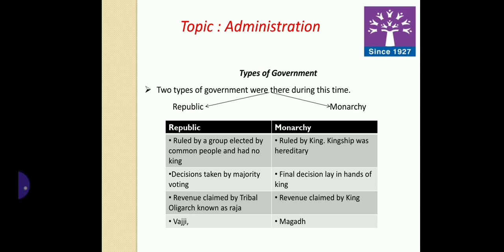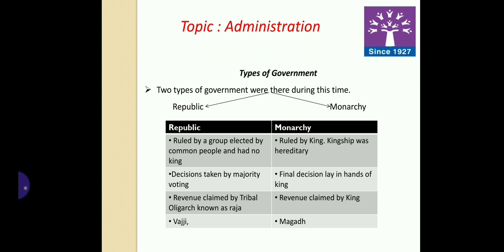They used to have ashtakulas, basically eight kulas, that is, people from eight different tribes used to be a part of an assembly, and that assembly used to discuss various points which would lead to the development of the Mahajanapada. And these rajas or ganas only collected the revenues. An example of a republic is Vajji.